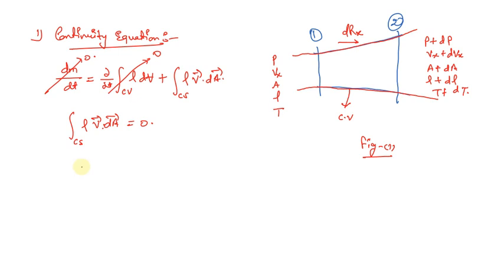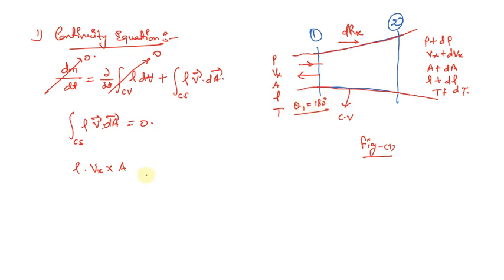At section 1 the density is rho, the velocity is Vx, and the area is A, and the angle between them, let us see, the velocity is in this direction and the area vector is in this direction, so the angle between them is 180 degrees.